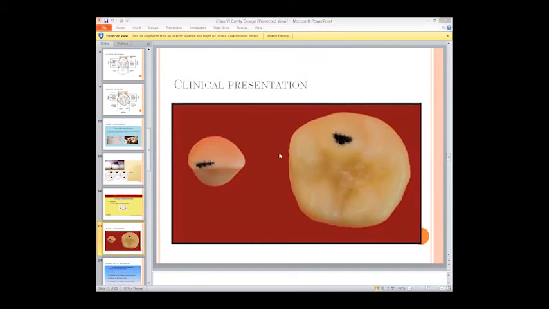Yes, this is the class 1. If the carious lesion is present on that side, this is the class 1. This is the facial side and this is the palatal side, right? Okay, if the carious lesion is present in the cervical third, what is the class we have?